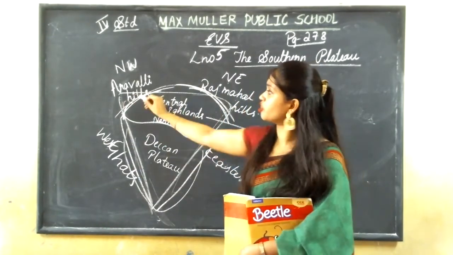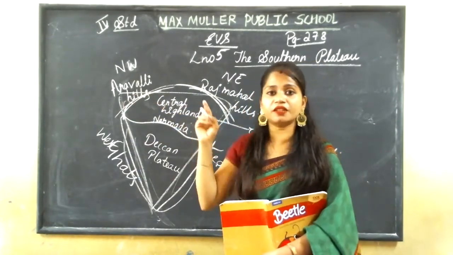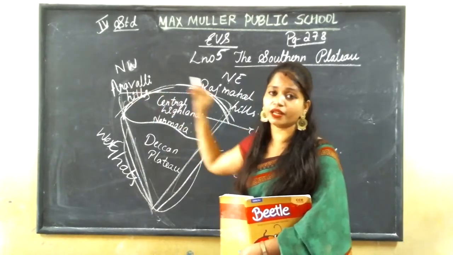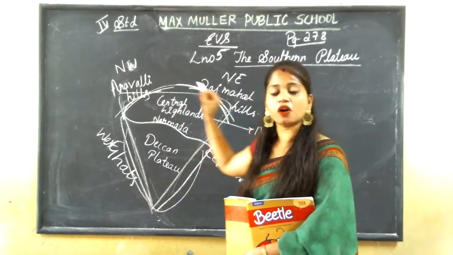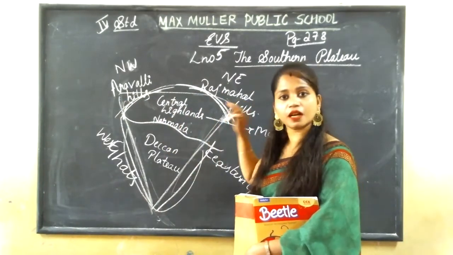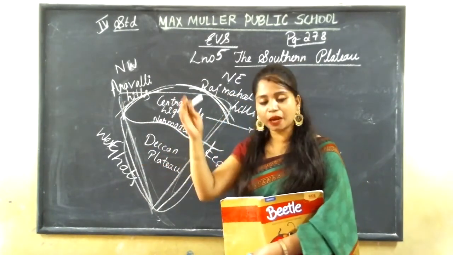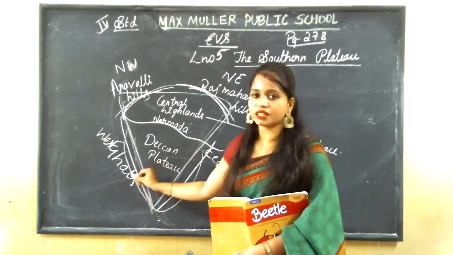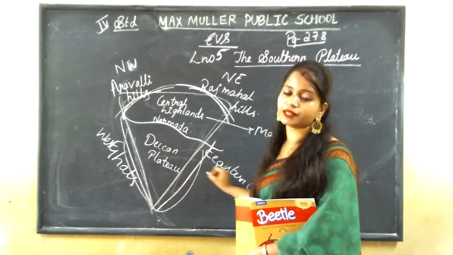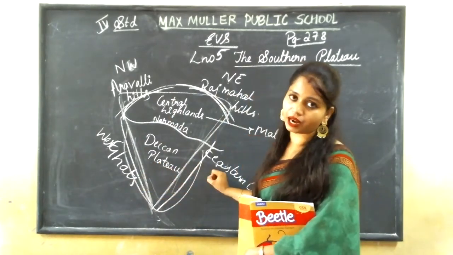This northern part is covered by two hill ranges: one is Aravalli Hills, one is Rajmal Hills. In the northwest, it is Aravalli Hills. In the northeast, it is Rajmal Hills. And now, when we come to the southern part of the southern plateau, it is covered by Western Ghats and Eastern Ghats.